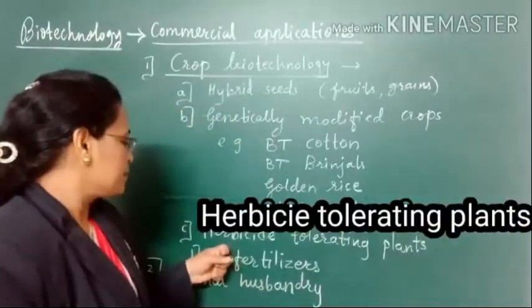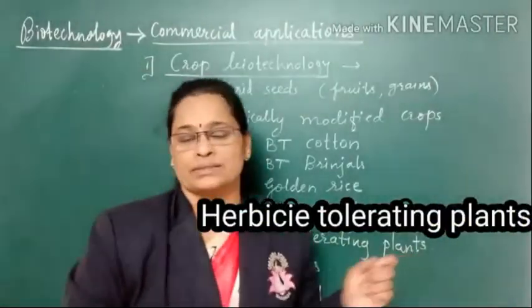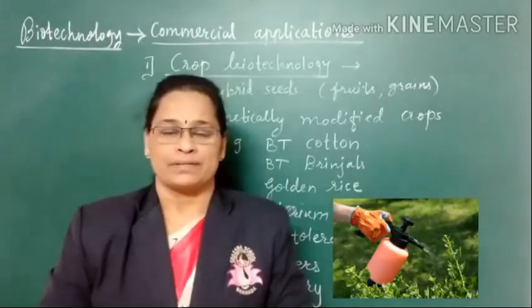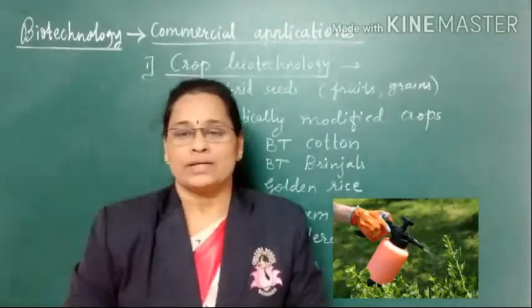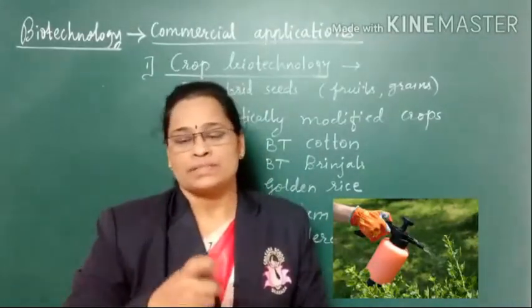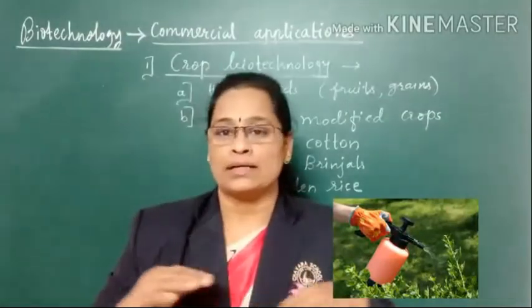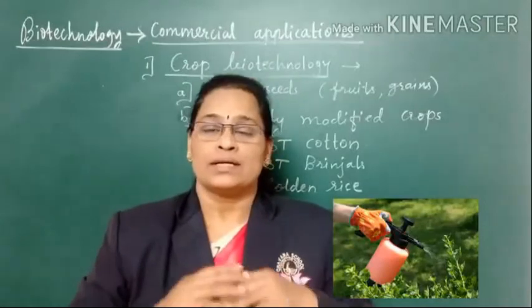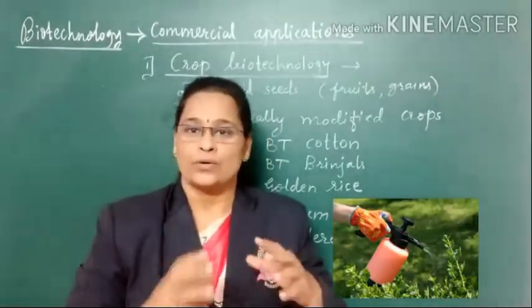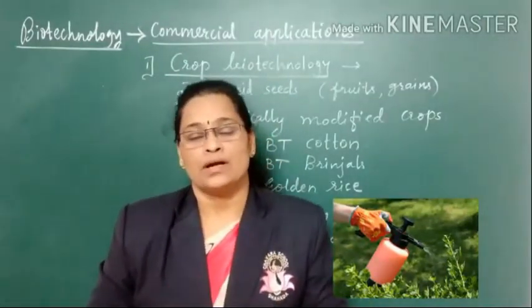Then next, see herbicide tolerating plants. This is also widely used by farmers. Herbicide tolerating plants: when herbicides are used, there is a risk of damaging the main crop in the field along with the weeds.